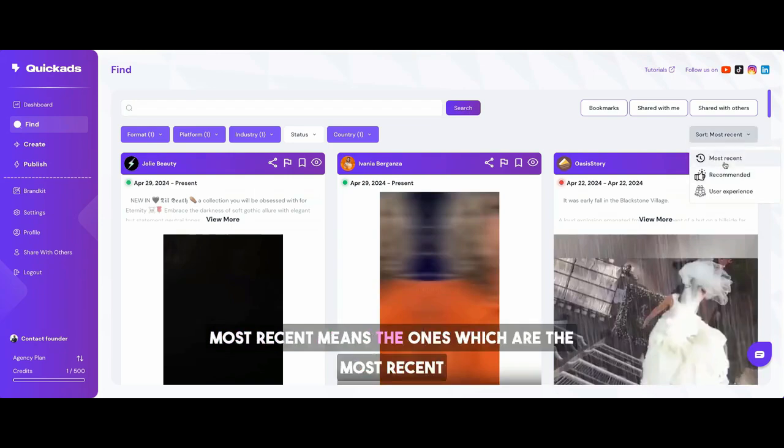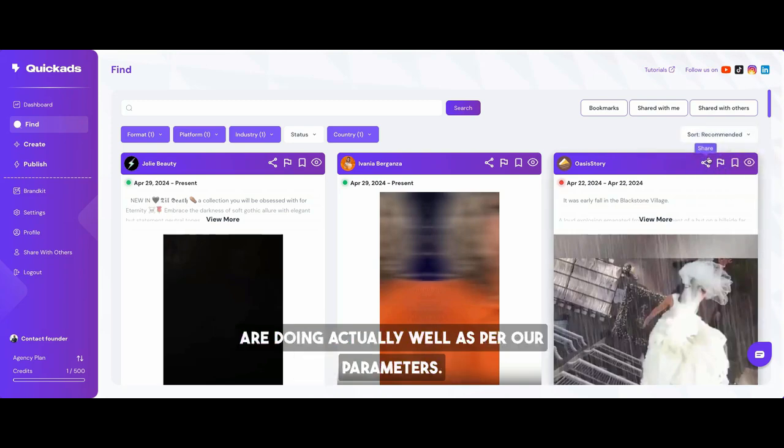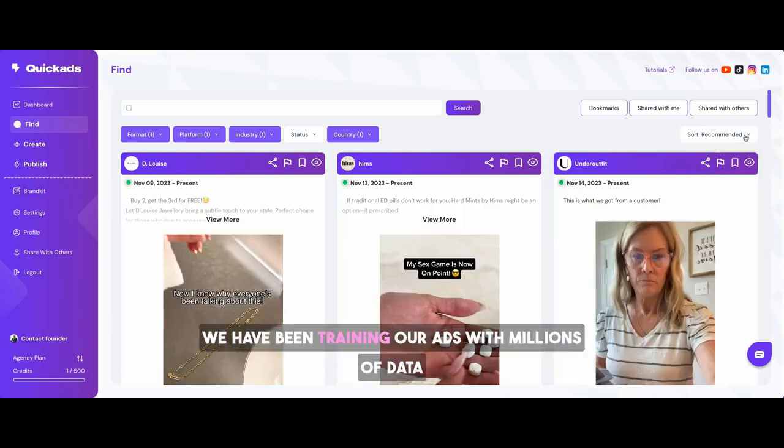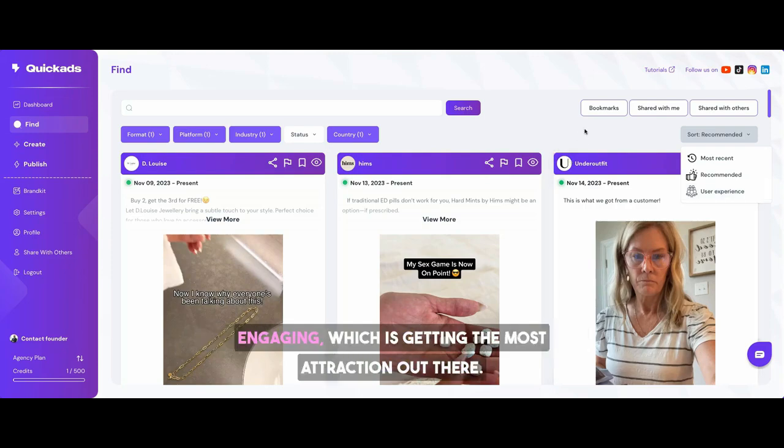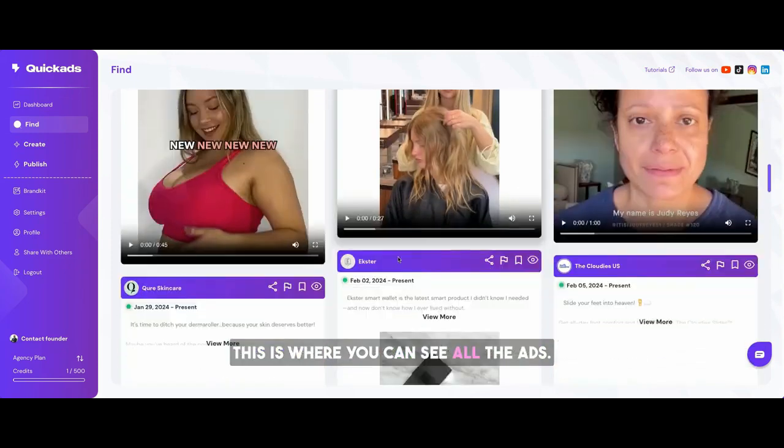Most recent means the ones which are the most recent in our library, versus most recommended means the ones which are doing actually well as per our parameters. We have been training our AI with millions of data points to say what is good, what's not so good, and also the ones which are most user engaging, which is getting the most traction out there. This is where you can see all the ads.